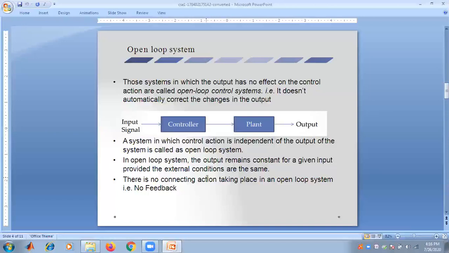A system in which the control action, which is the main part, is independent of the output of the system is called the open loop system.